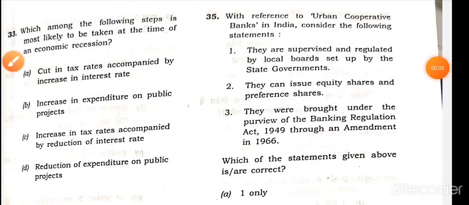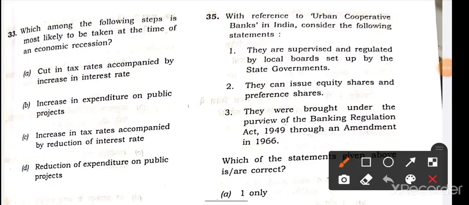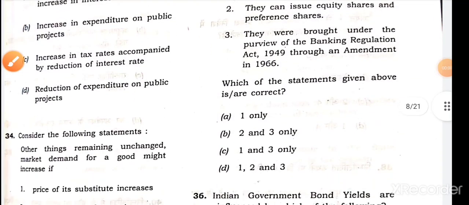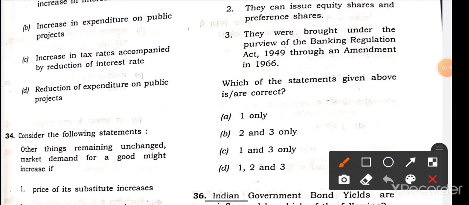Next, regarding local bodies, urban cooperative banks are not regulated by the state government. So statement 1 will be wrong. So directly option B, 2 and 3, is the right answer. For the 35th question, option B is the right answer.